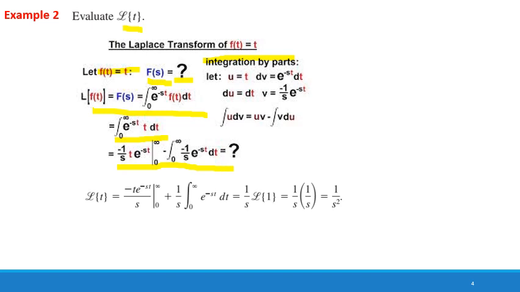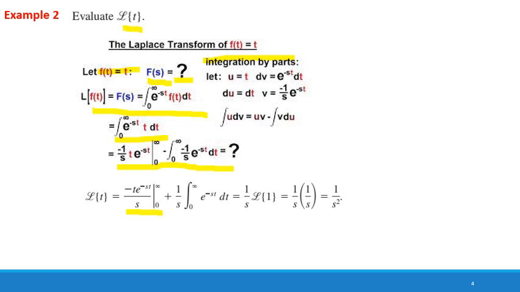So when applying limit 0 to infinity in this term, we will get an answer equal to 0. The second term would be 1 by s times the integral from 0 to infinity of e power minus st dt.